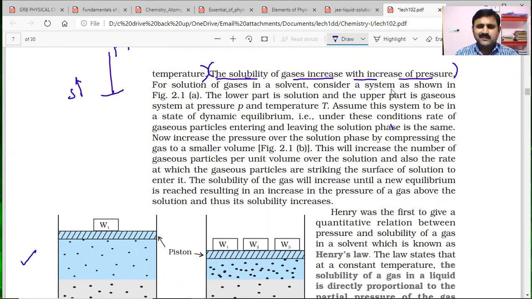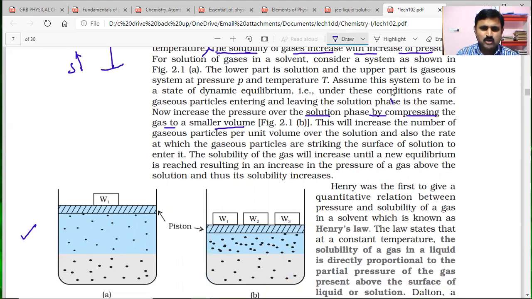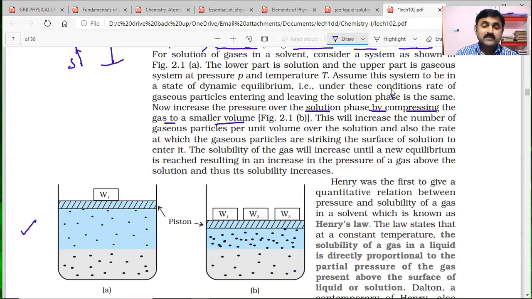Now consider increasing the pressure over the solution phase by compressing the gas into a smaller volume. The gas is inside, and these dots are gas molecules. When we increase the pressure, the volume decreases. In a small volume there is a greater number of gas molecules, which means the number of gaseous particles per unit volume over the solution increases.